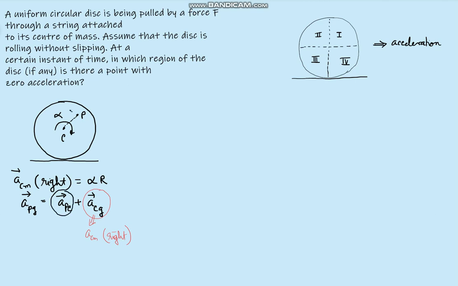Now with respect to center, point P is moving in a circular path. C is the center, point P is this point. So the acceleration of point P with reference to center has two components: alpha into r, the tangential part, where this is a small r, and omega square into r, the centripetal part. So this is the acceleration of point P with reference to the center of mass. Now there are basically three vectors.